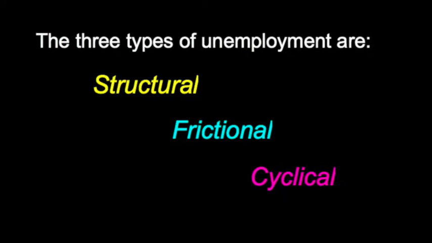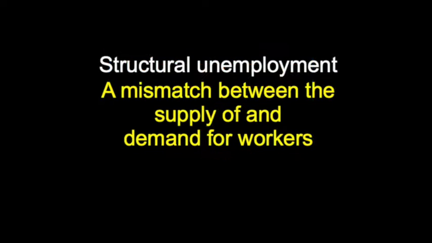There are a bunch of different types of unemployment, and economists like to classify them as structural, frictional, and cyclical unemployment, but you can also categorize them as voluntary and involuntary unemployment. That's totally fine. Let's look at the first type. Structural unemployment is a mismatch between the supply of and demand for workers.